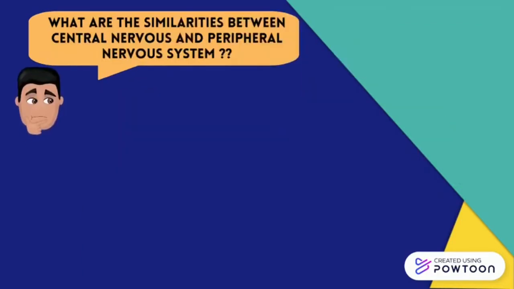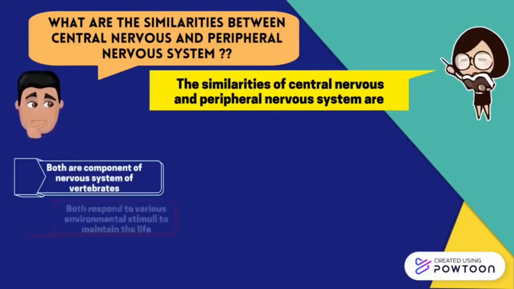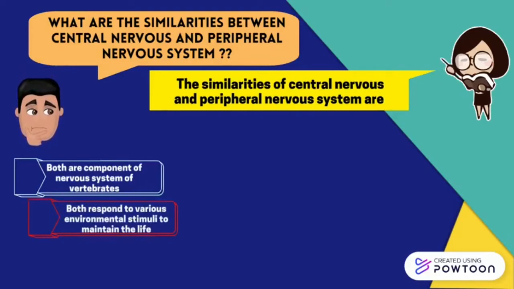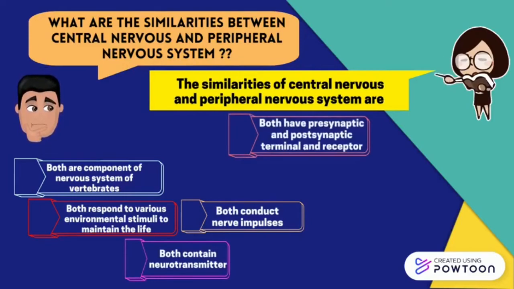What are the similarities between central nervous and peripheral nervous system? Generally, both CNS and PNS are components of nervous system of vertebrates such as mammals. The similarity of CNS and PNS include they involved in responding different environmental stimuli to maintain the life. Next similarity is both CNS and PNS conduct nerve impulses. They both contain neurotransmitters. They also have presynaptic and postsynaptic receptors for neurotransmitter transmissions.